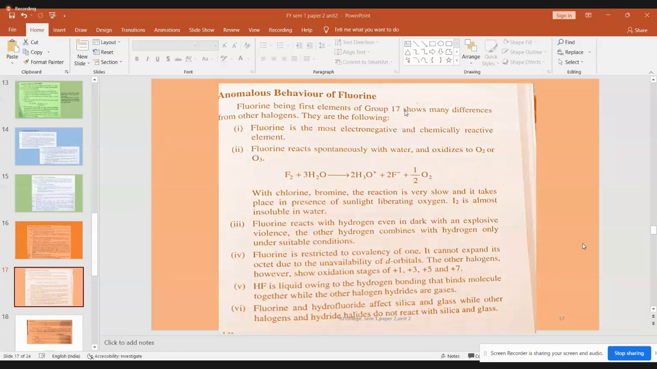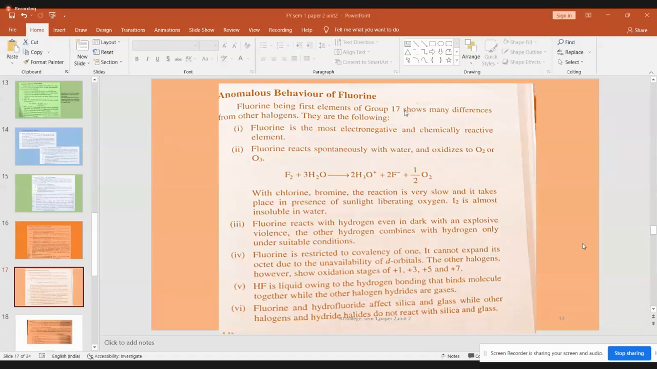So this is the meaning of unavailability of d orbitals. Its covalency is restricted to 1, whereas the other members like chlorine, bromine, iodine, etc. can exhibit variable covalency: 1, 3, 5, and 7 covalent bonds, especially in iodine. Iodine forms a molecule like IF7, where iodine forms 7 covalent bonds with the fluorines.